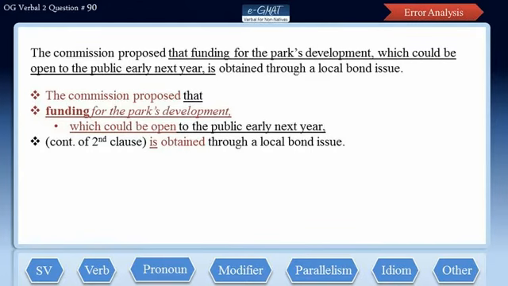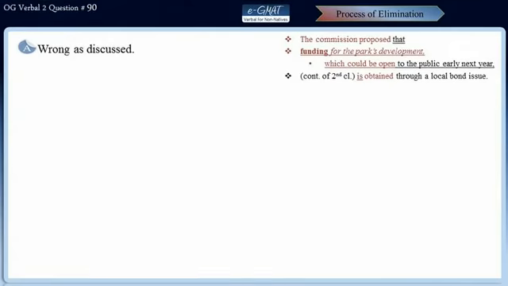Now, which clause in this sentence modifies development? This is illogical. Not the development, but the park could be open for public soon. So here we have modifier error. Also, the verb proposed requires the use of subjunctive verb. Use of present tense is incorrect. That leads to verb tense error in this sentence. So these are the two errors here, and let us run the POE to find out what's the correct answer.